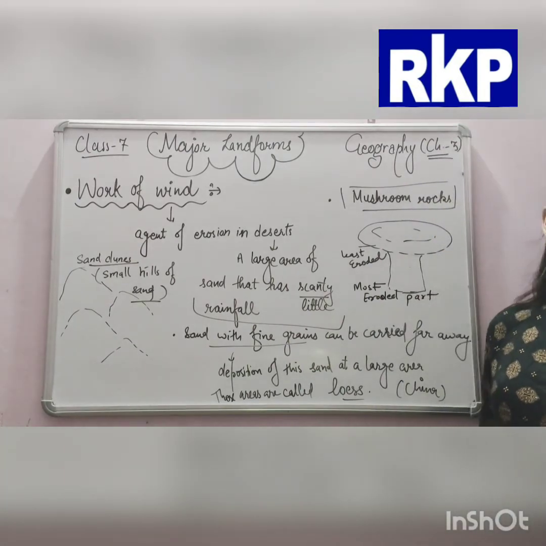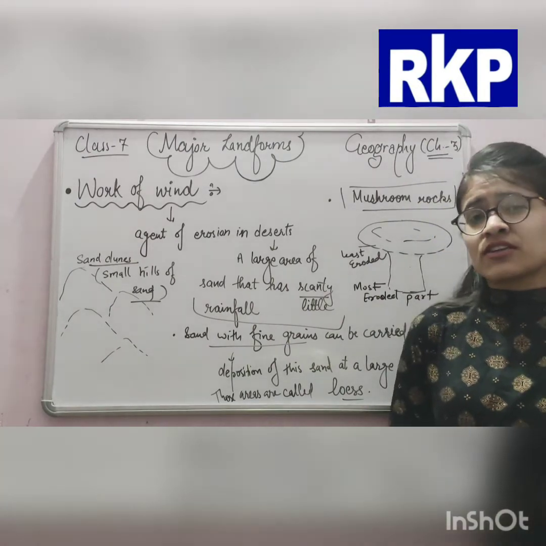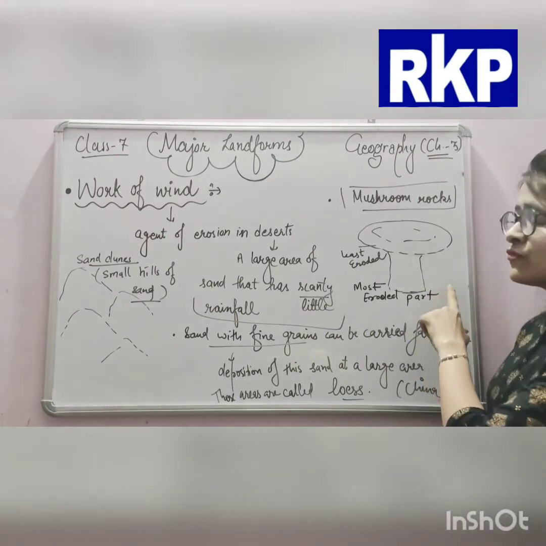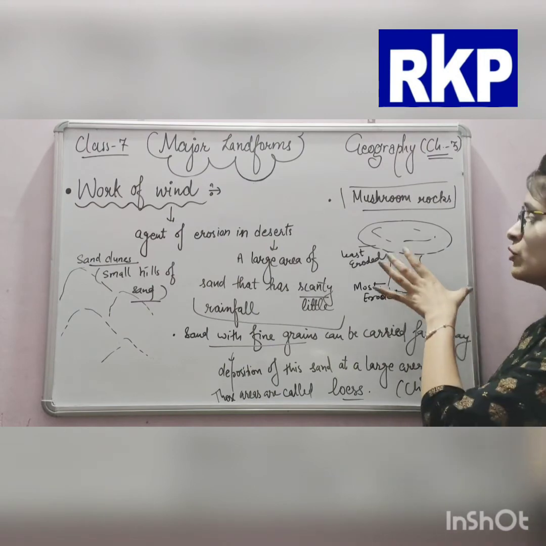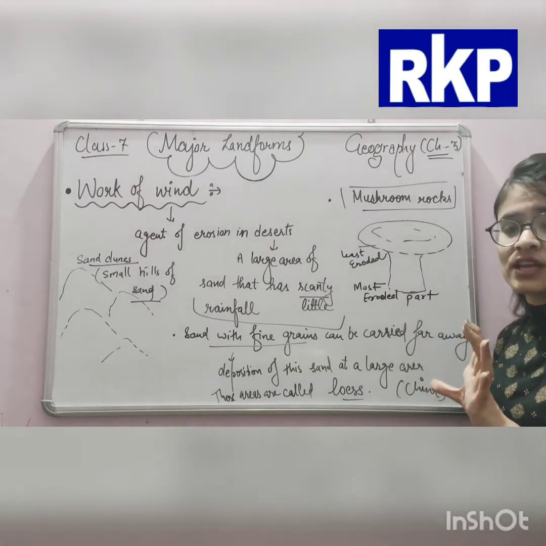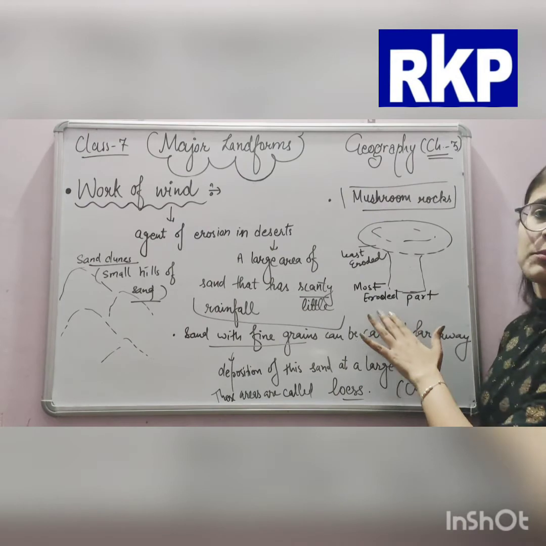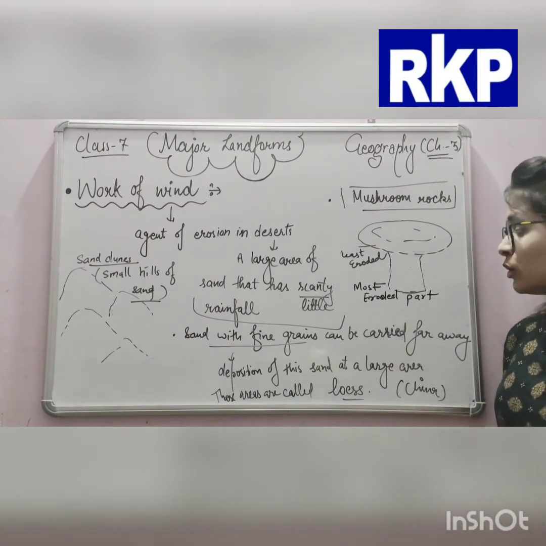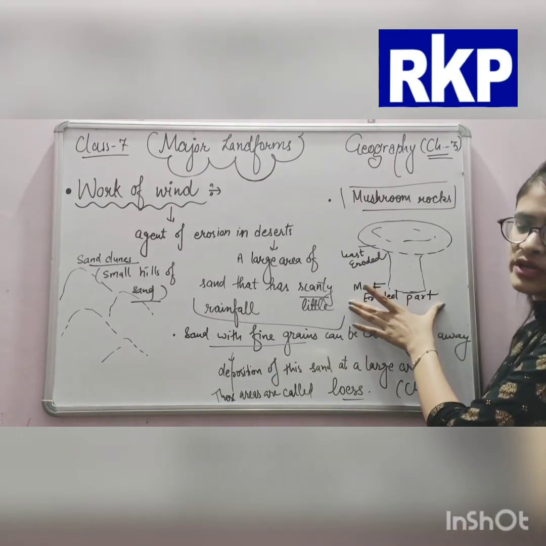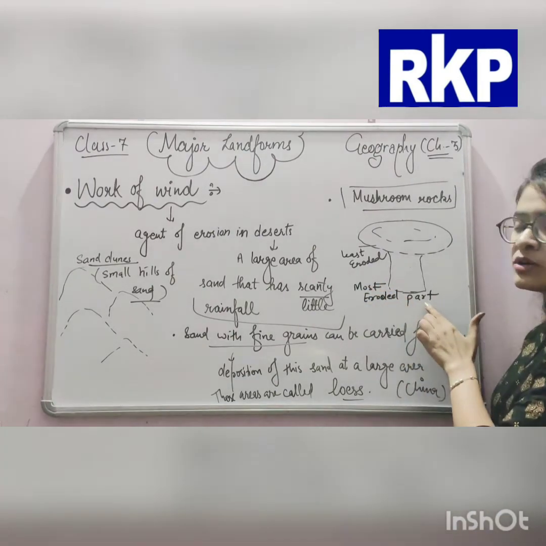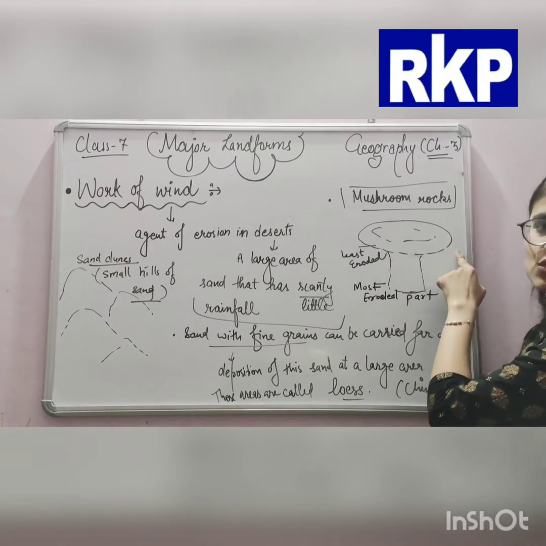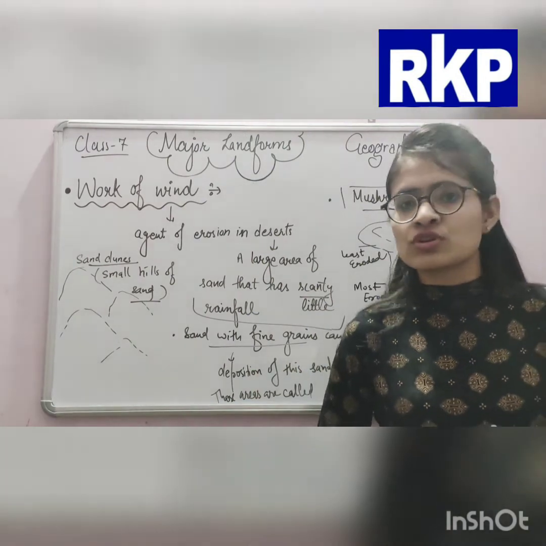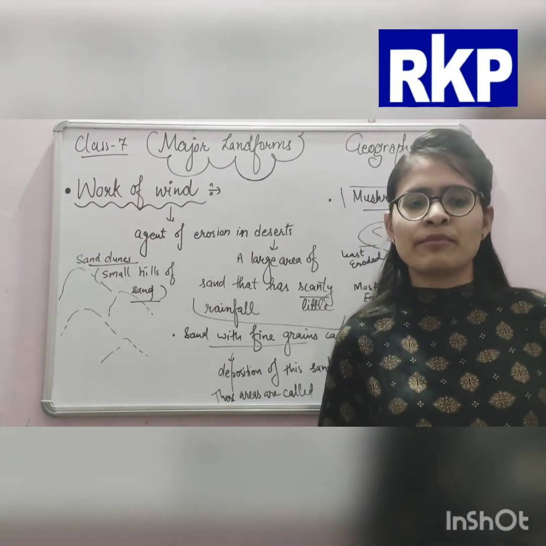In the desert you will also see mushroom type rocks. This is the mushroom shape. Whether it is a mushroom rock or a tree, the part at the lower part will be eroded the most. So this will be the most eroded part and this will be the least eroded part. In mushroom rocks, the lower part is more eroded than the upper part.